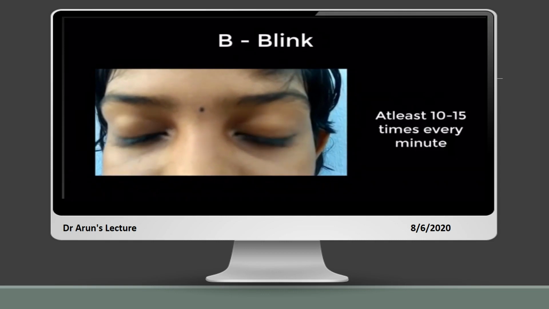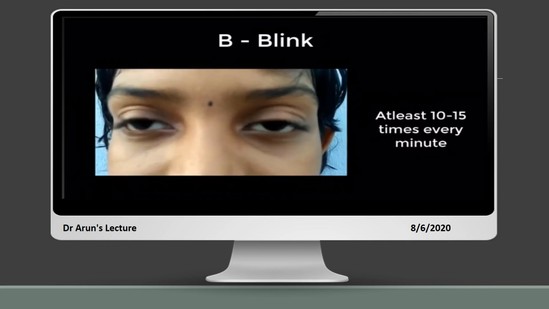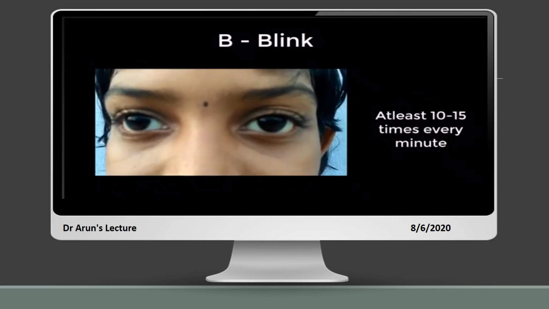And frequent blinking, or otherwise voluntary blinking, at least 10 to 15 times every minute. Right? If an individual starts watching any electronic gadget, he forgets to blink, and in this case it ultimately leads to continuous strain, followed by dryness of eyes. So frequent blinking, or otherwise voluntary blinking, at least 10 to 15 times every minute is essential.